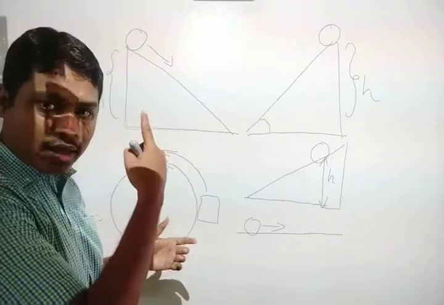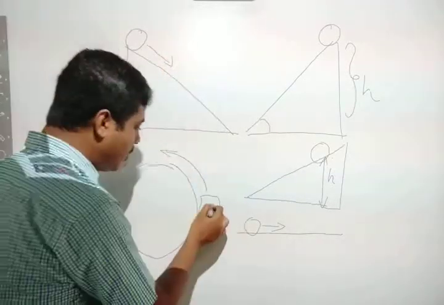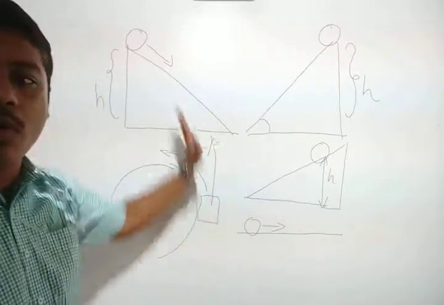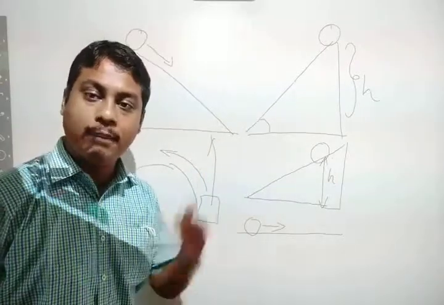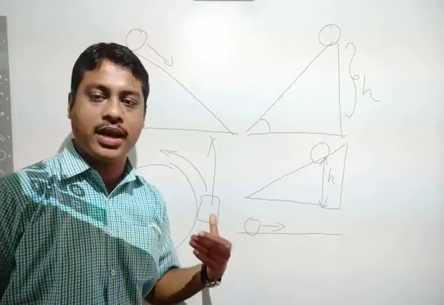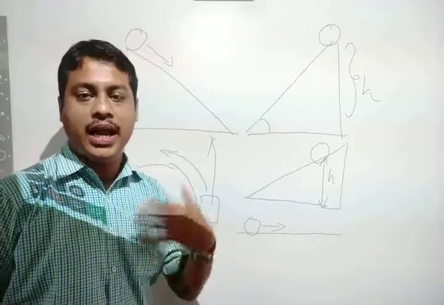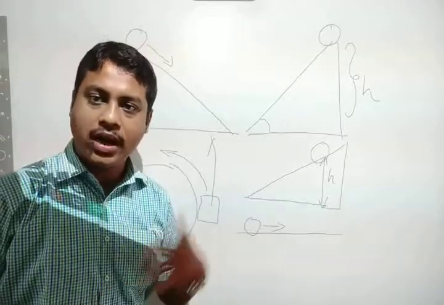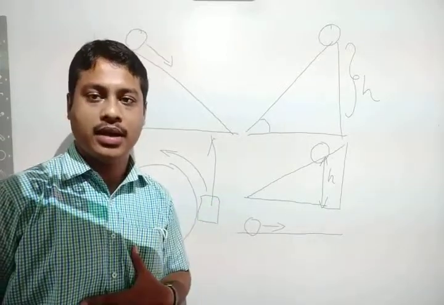The object that was above the bus will fall towards the forward direction. Why? Because of the inertia of direction. So this is called inertia of rest, inertia of motion, and inertia of direction. These are the three types of inertia.